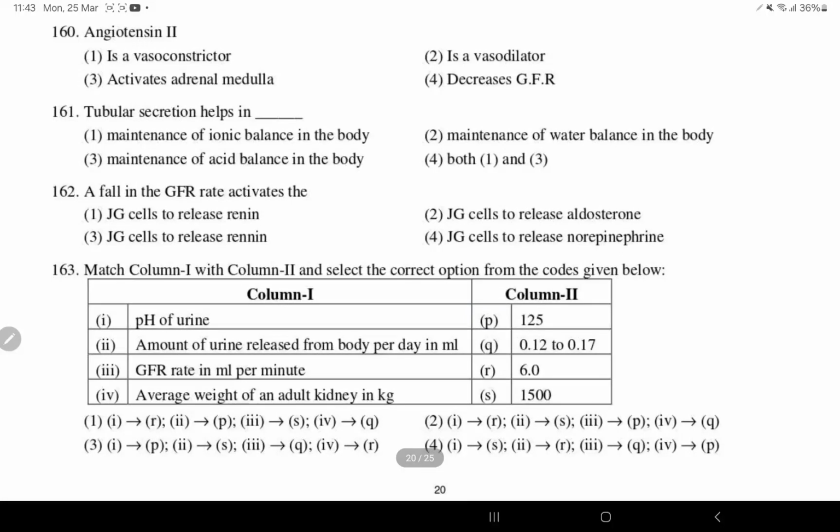Tubular secretion helps to maintain the ionic balance in the body. So that is the right one. And at the same time to maintain the acid balance in the body. So 1 and 3. So both 1 and 3 are right.